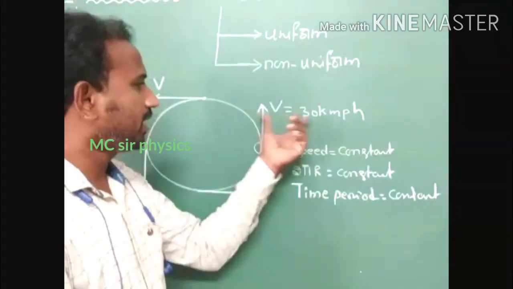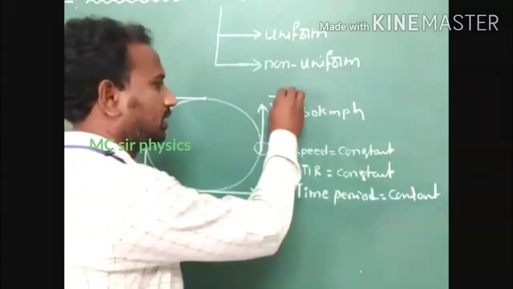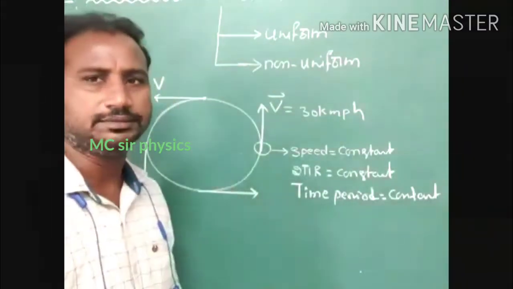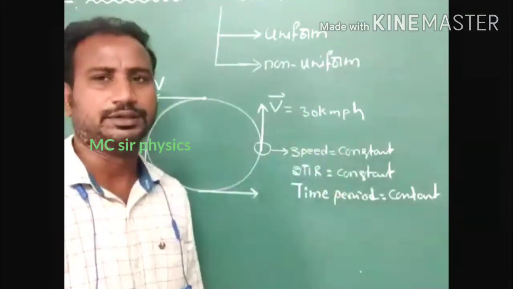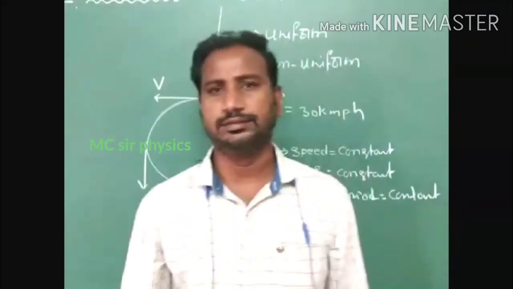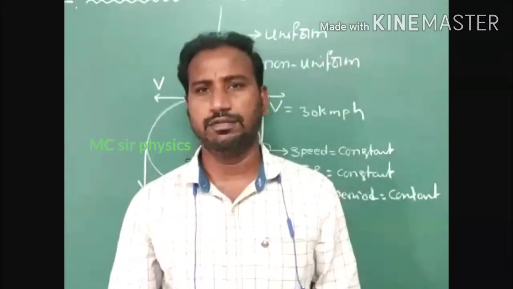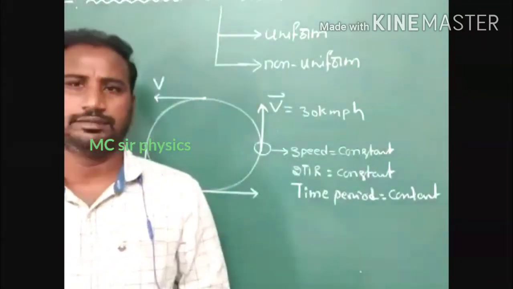Okay, so here the magnitude of velocity is constant, but the direction always changes. This magnitude is equal to the magnitude of speed. What is the definition of a vector? One time we have to say. What is the vector definition? A physical quantity which has both magnitude and direction.